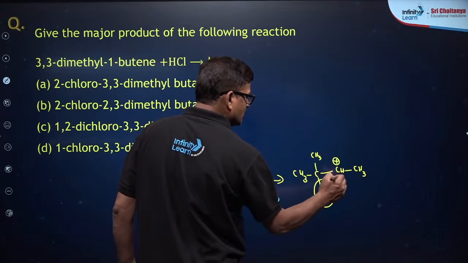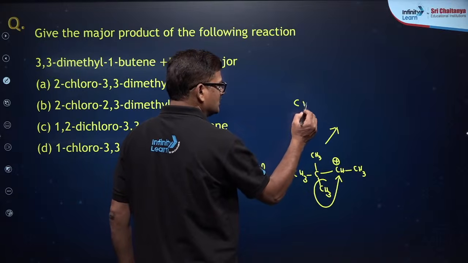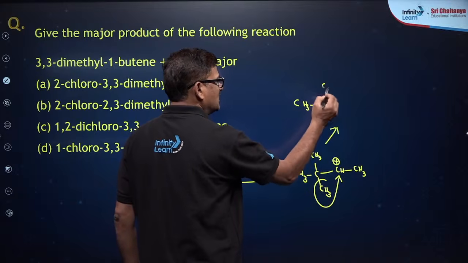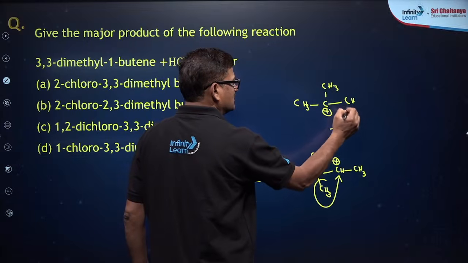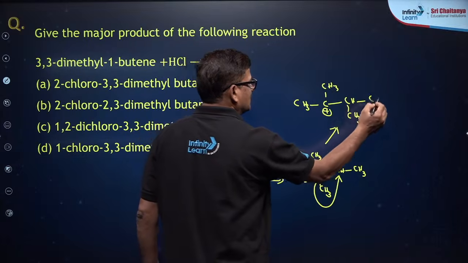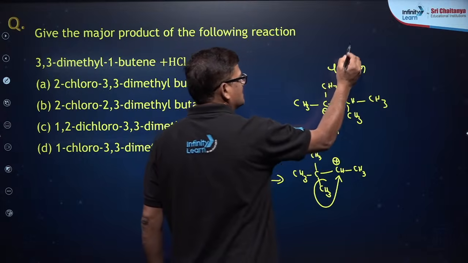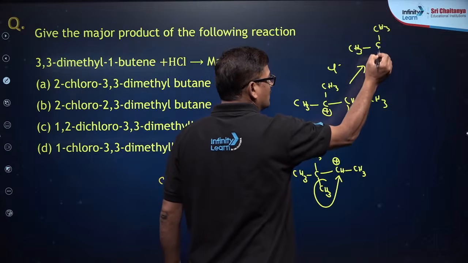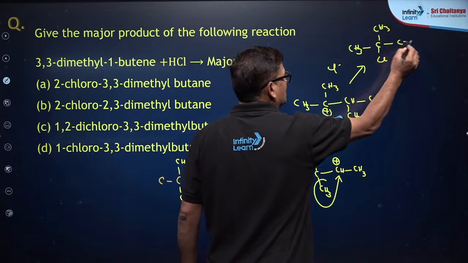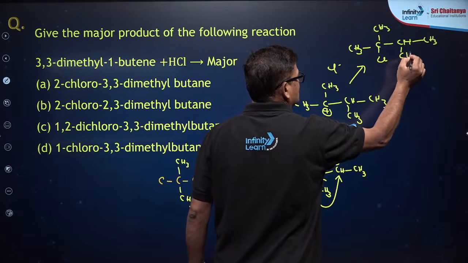Now this is going to be rearranged, so that you are going to get CH3, CH3 plus and CH and CH3 and CH3. On putting Cl minus over there, the chlorine is going to be here, so CH3 and CH3.